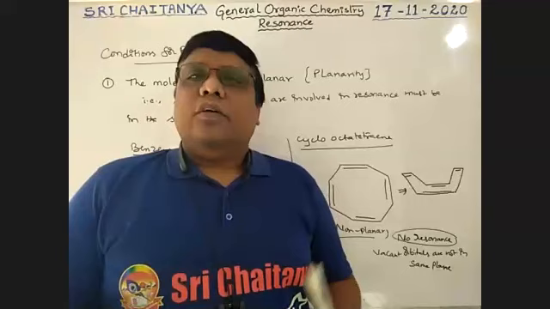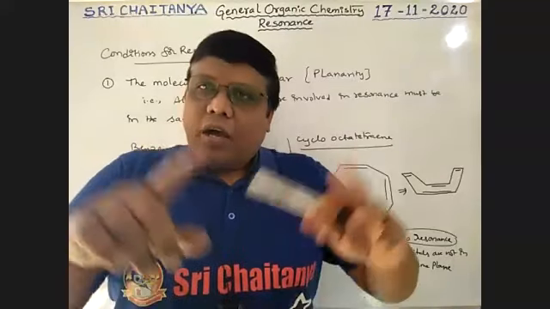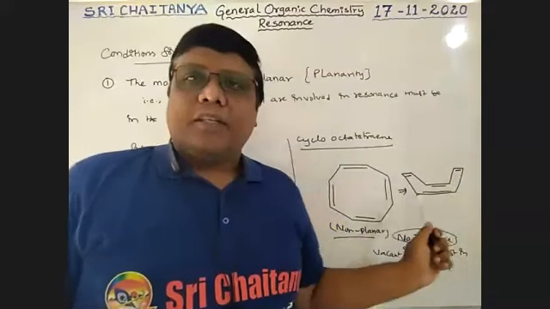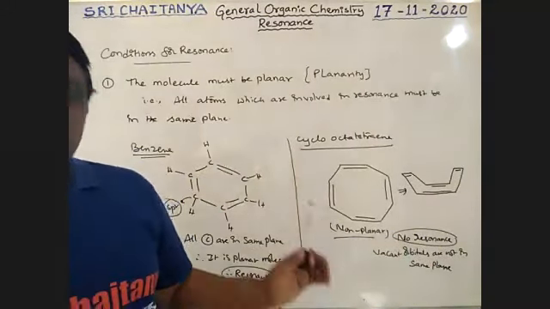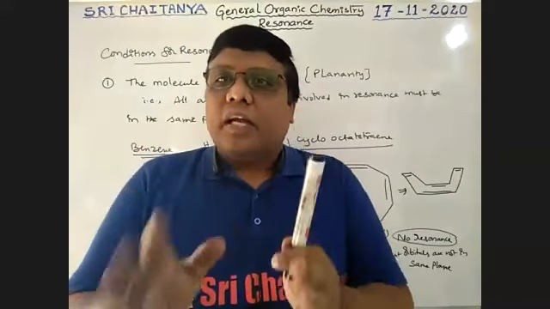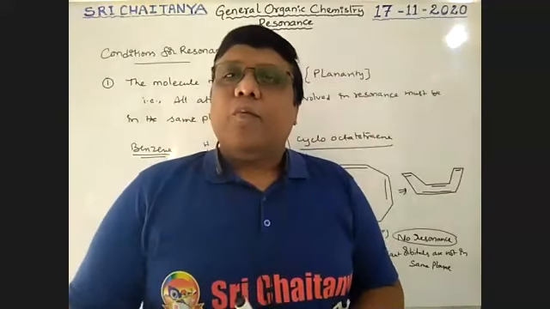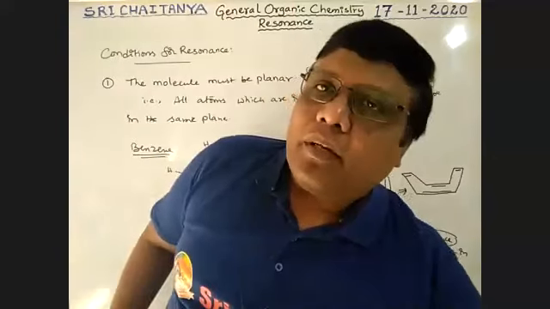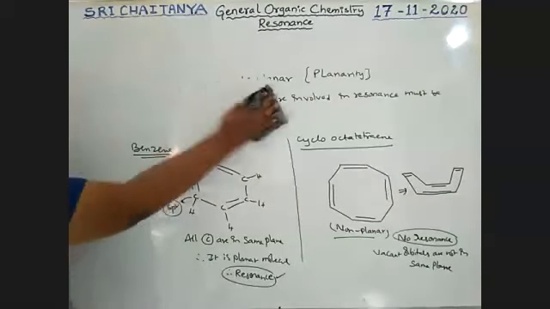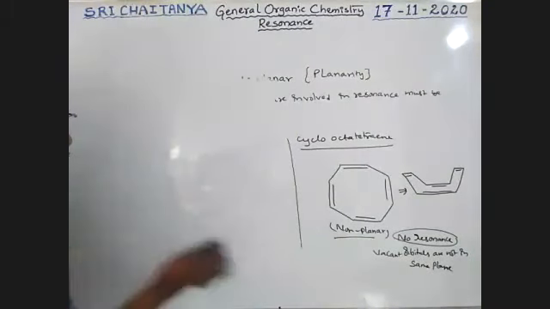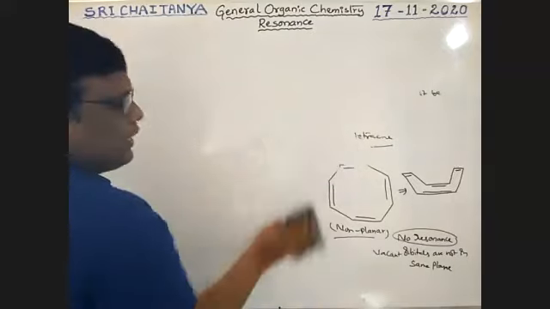So that means sp2 hybridized carbons are generally planar, boys. If all carbons are sp2, no doubt that should be planar, but this is an exception. Okay, so therefore it is not planar. So that means planarity is the first condition to exhibit resonance. That is not sufficient, but it is the most required one. Next condition to exhibit resonance. So what is that next condition? That is conjugation. That is very, very important. These two conditions are required for a molecule to exhibit resonance.